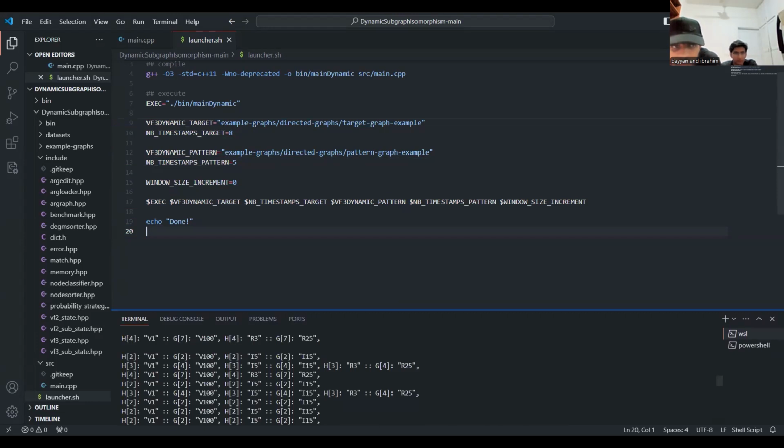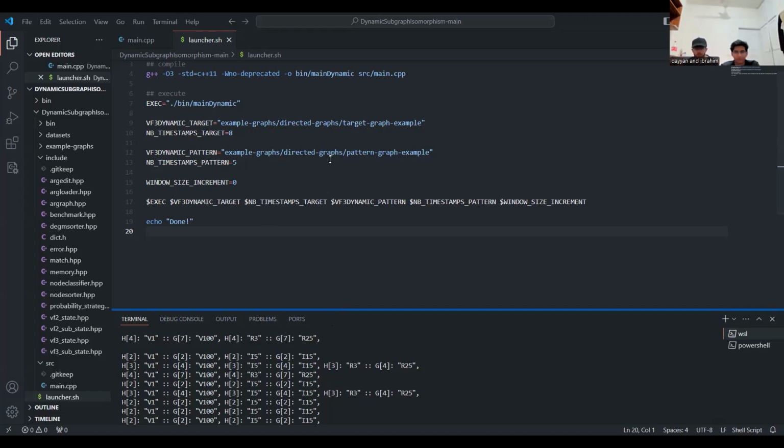Here, the first input is the directory in which target graphs are stored. Target graphs are basically larger graphs which evolve through different patterns. Here, the number of timestamp targets represents the number of graphs that are included in the input. The second input is the pattern graphs, which are smaller subgraphs whose isomorphic occurrences are checked on the target graphs.